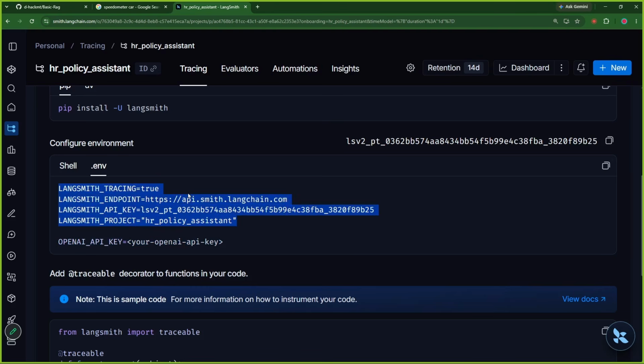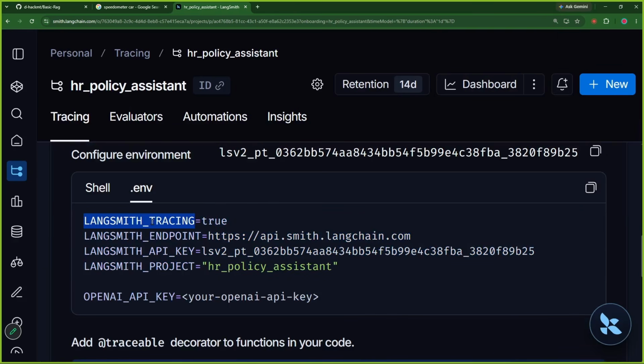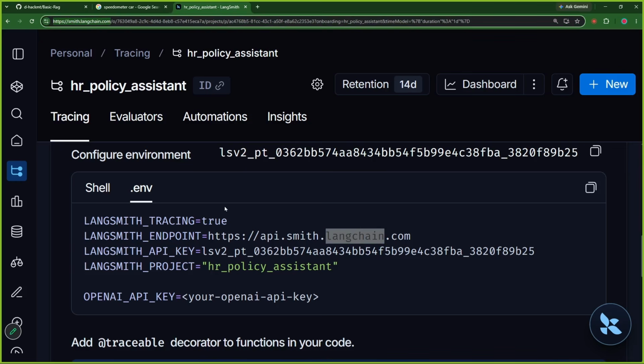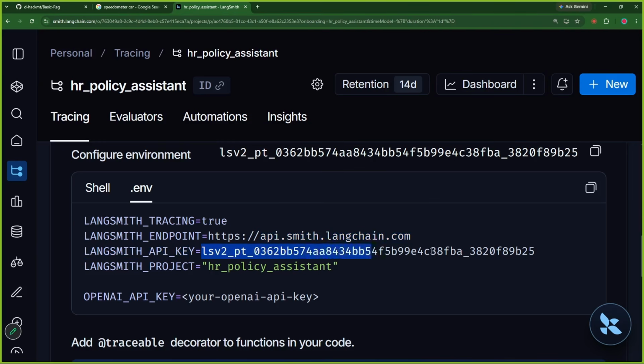What are these? These are my environment variables, which means, do you want to start LangSmith tracing? True. Where exactly will you see your LangSmith tracing? At smith.langchain.com. I want to see my tracing over here with the help of the API, so api.smith.langchain. What is my API key? To access LangSmith, I need an API key. This is my API key. What is the name of my project? This is the name of my project. I would copy all of these simply.